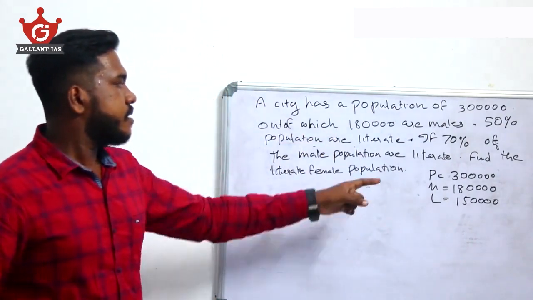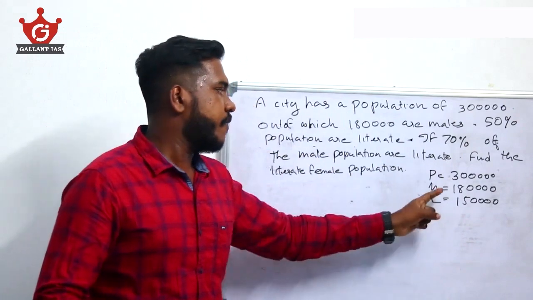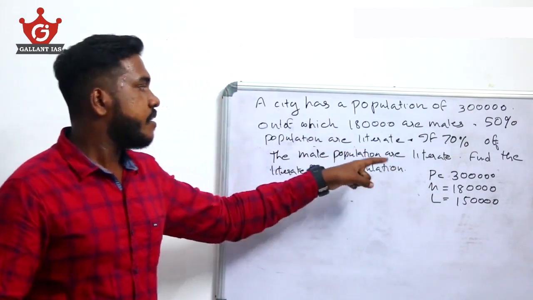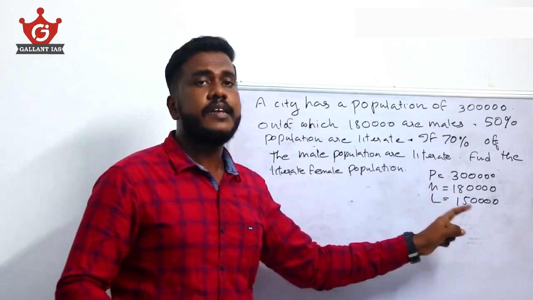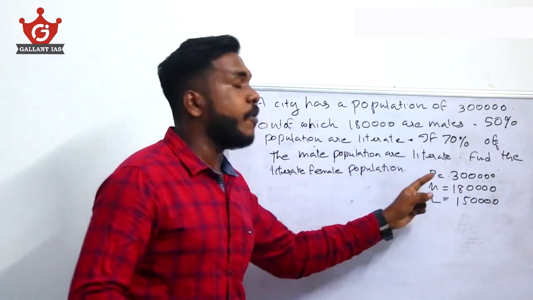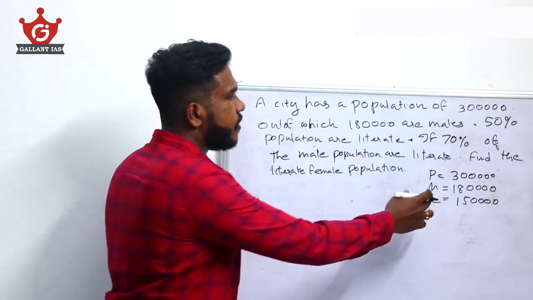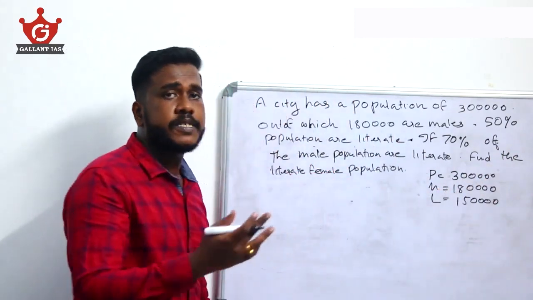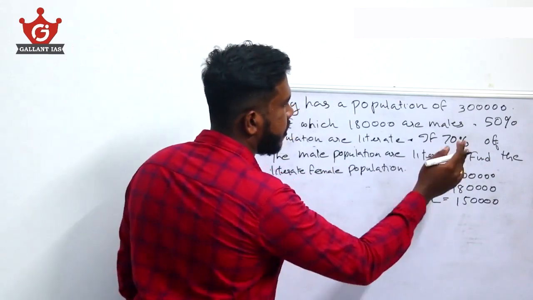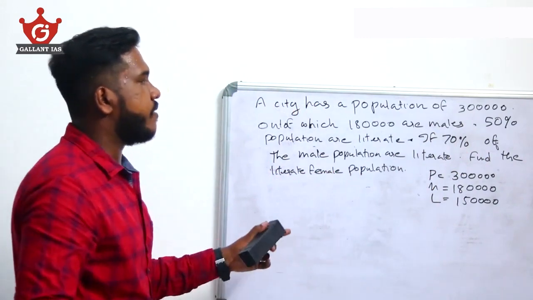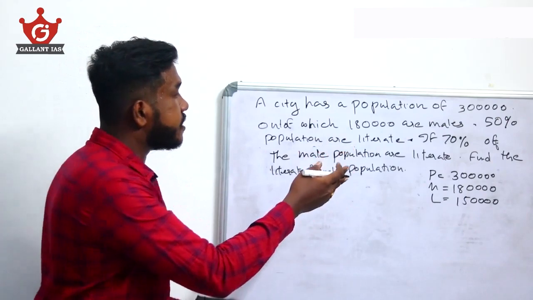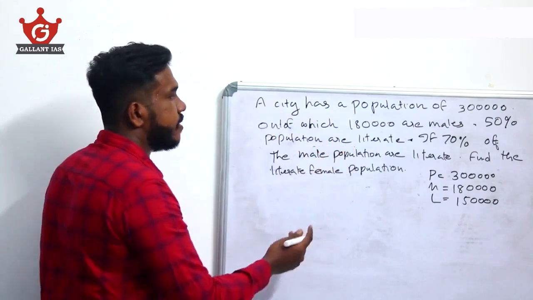If 70% of the male population are literate, find the literate female population. Look here, 3 lakh people are there, out of which 50% are literate. In that, 1,80,000 are males, and 70% of the male population are literate. Out of this 1,80,000, 70% are literate. Now let's find the total number of literate males.